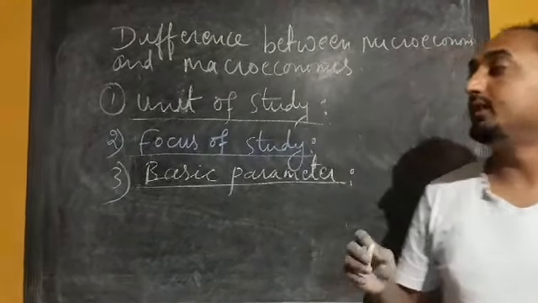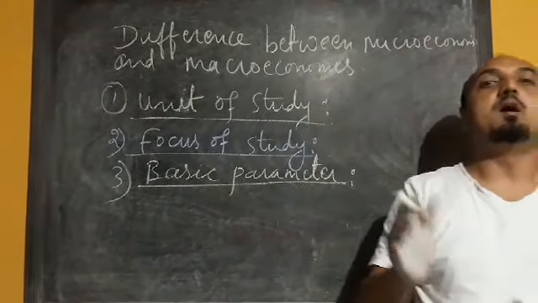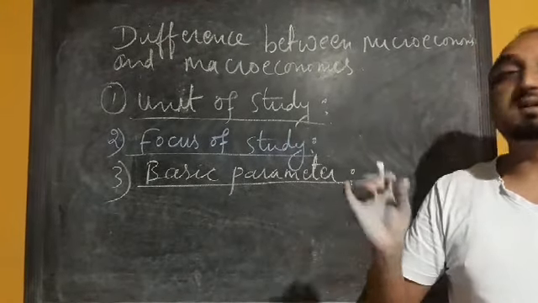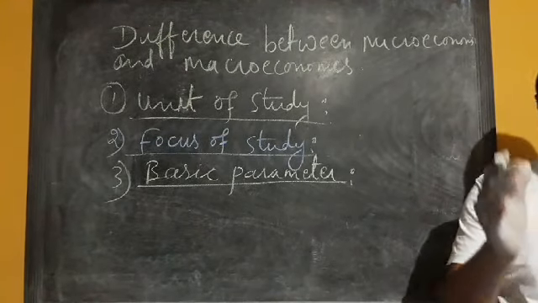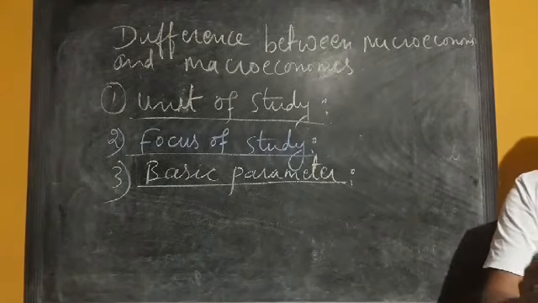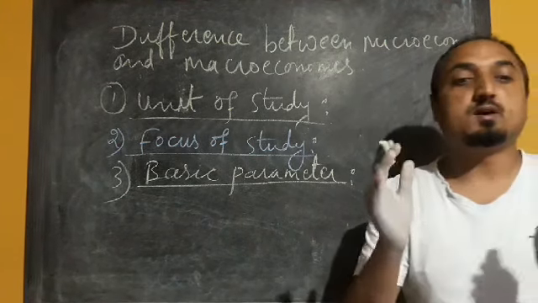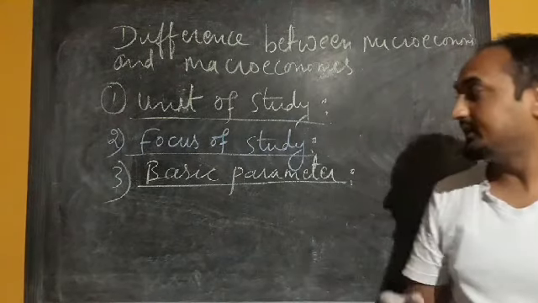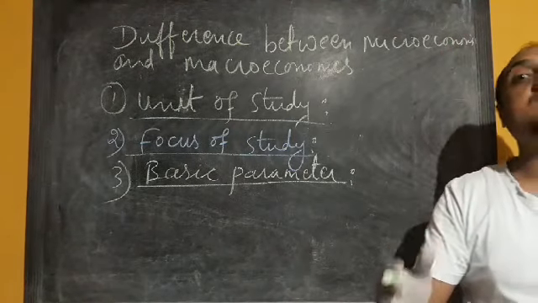The next difference is in terms of basic parameters. Microeconomics and macroeconomics differ from each other in terms of the basic parameter. In microeconomics, what is the basic parameter? Price and quantity. The basic parameter is price, whereas in macroeconomics the basic parameter is income, or national income.